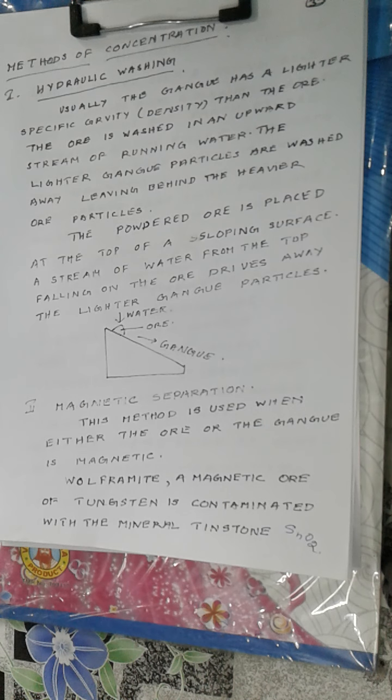Here the separation is effected by the difference in specific gravity or density of the ore particles and the gangue particles. Usually the gangue particles will be lighter, having low density than the ore particles.